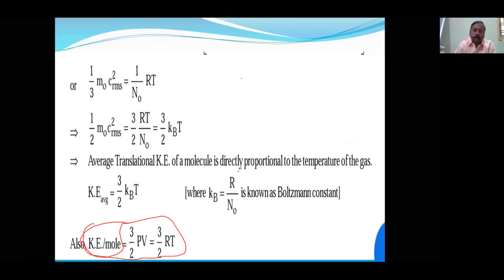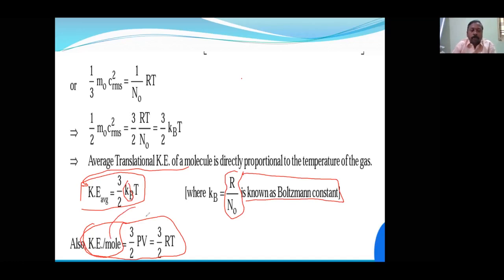And R by N0 is called the Boltzmann constant. This is per molecule: the average translational kinetic energy of a molecule. And this is per mole. Don't forget this distinction: if the question is about per molecule use this, and per mole this is the formula.